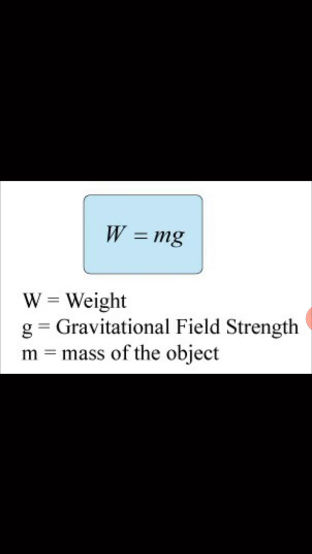Now m stands for the mass of an object, while g stands for gravitational field strength or acceleration. Usually we call it acceleration due to gravity. So if you want to convert mass to weight, you need to multiply the mass with this value g, small g. We can convert mass to weight using this formula.